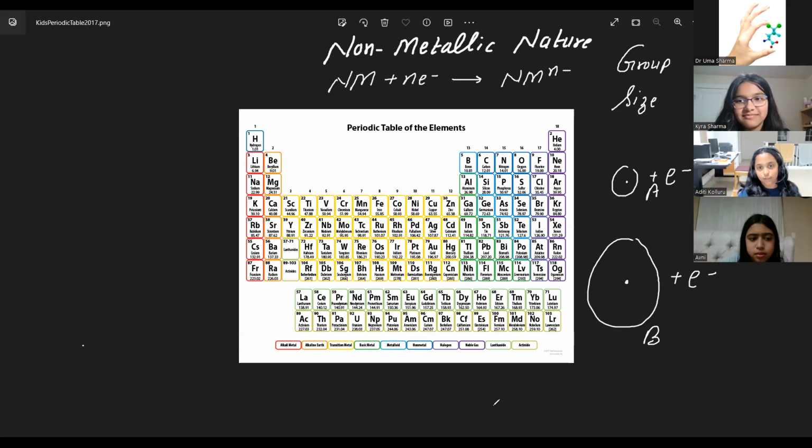But I think it's B. Okay, so the answer is A, Aditi. The first thing is that in A, the electron is closer to the nucleus, isn't it? See the distance? Here, the electron is far away from the nucleus. In big atoms, the nucleus is far away from the outermost shell, where the electron will be added.